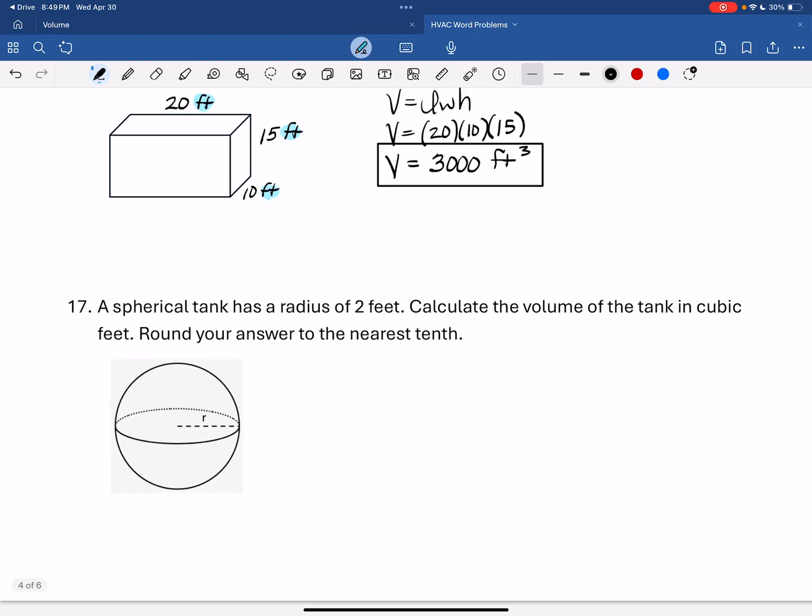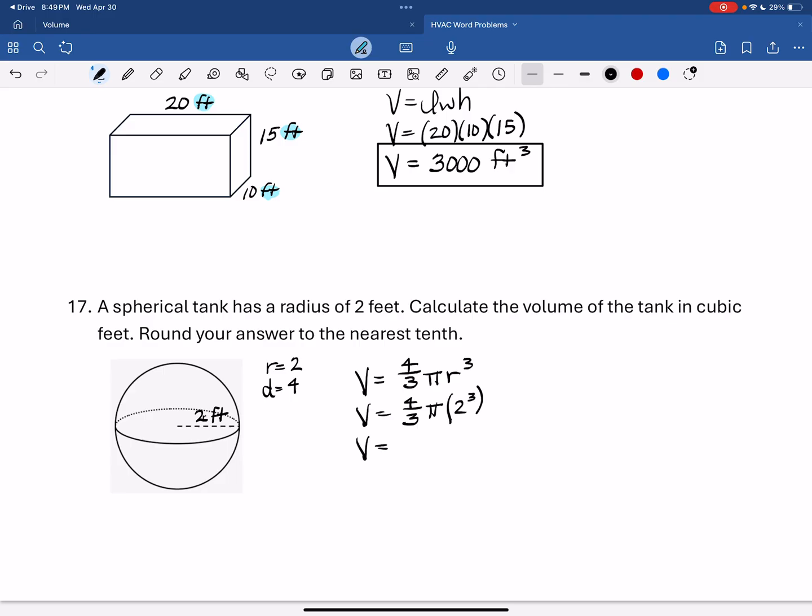A spherical tank has a radius of 2 feet. Calculate the volume of the tank in cubic feet. Round your answer to the nearest tenth. So this is a sphere. If radius is 2, diameter would be 4, but the formula calls for radius. So just make sure you're using the right one of those. And this time it's a 2.